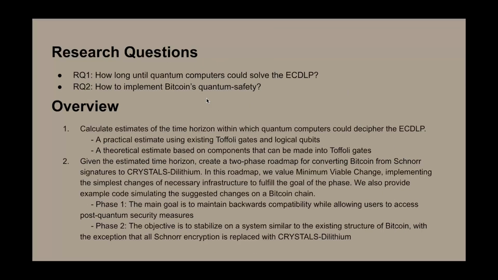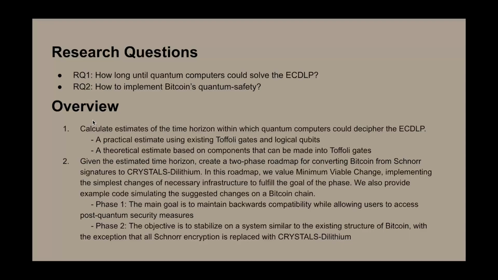Let's move on to our research questions. The first research question is, how long until quantum computers could solve the ECDLP? I mentioned earlier that quantum computers can only do it in theory, but right now we are looking for an estimation of how long we have until quantum computers can do it in practice as well. Research question 2 is how to implement Bitcoin's quantum safety, which we will answer in our overview as well.